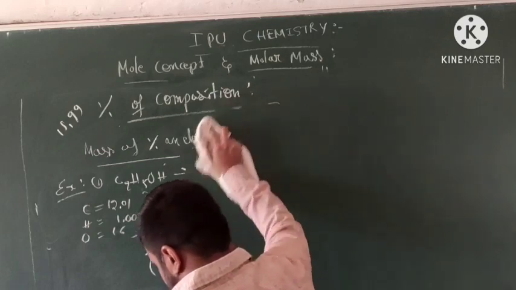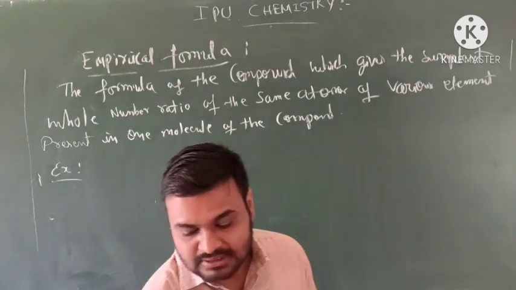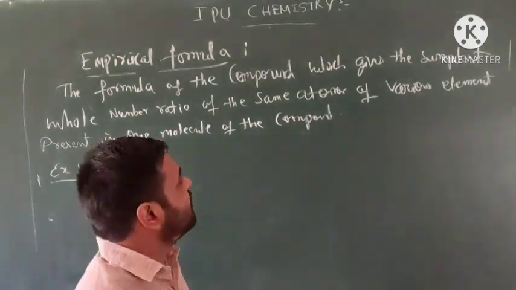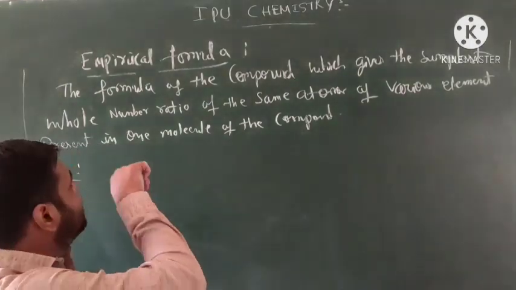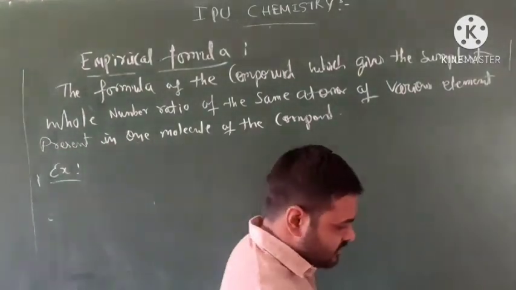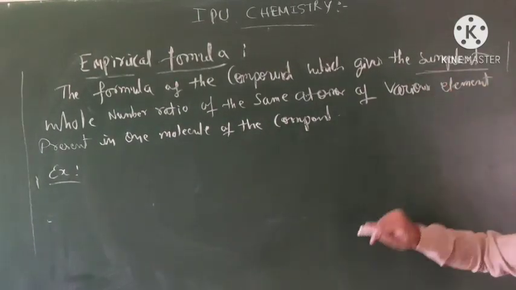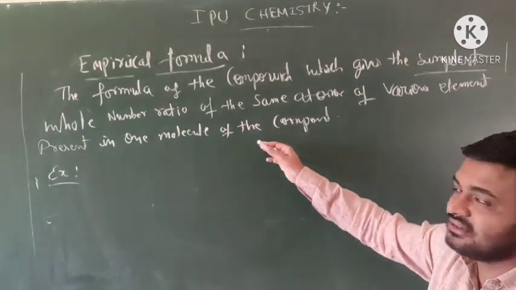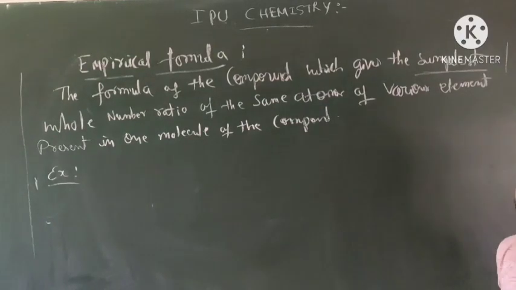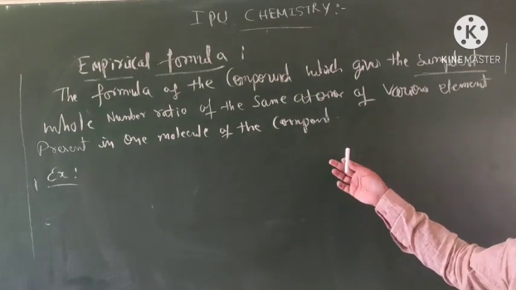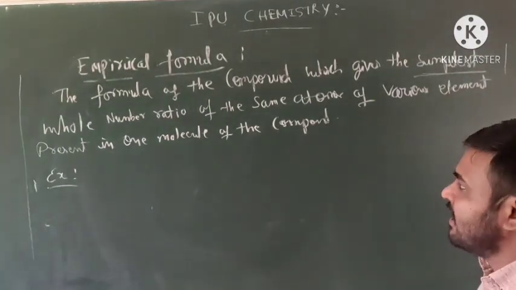empirical formula and molecular formula. Okay, students, first the empirical formula. Empirical formula means the formula of a compound which gives the simplest whole number ratio of the atoms of the various elements present in one molecule of a compound. Very simple. I will give an example and then it will be clarified.